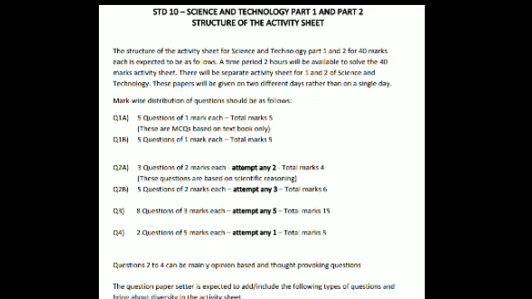You are going to have two papers, as in the 9th standard: paper 1 and paper 2, that is section 1 and section 2 for science. Both are of 40 marks, both activity sheets. Both Science 1 and Science 2 activity sheets will carry the same marks, that is 40, and the same timing, that is 2 hours for completing.